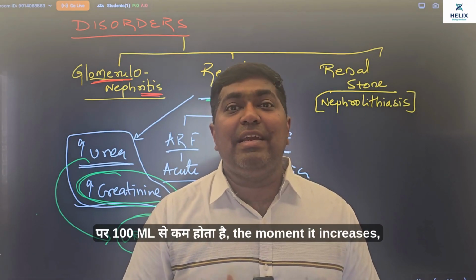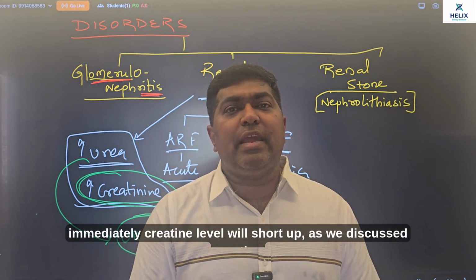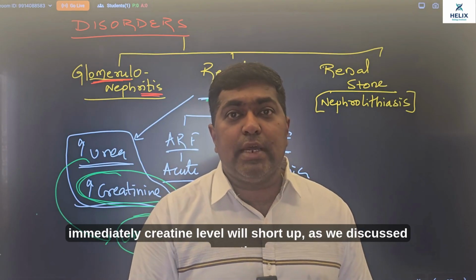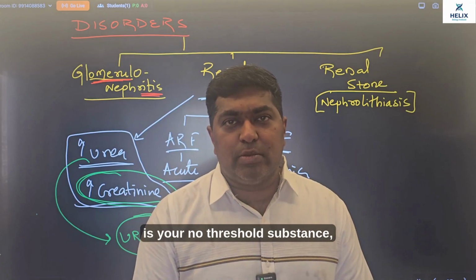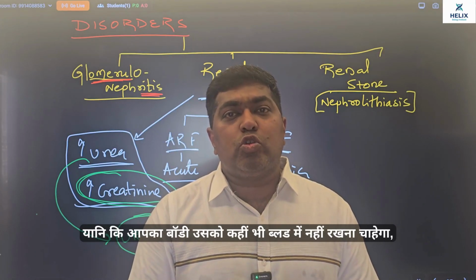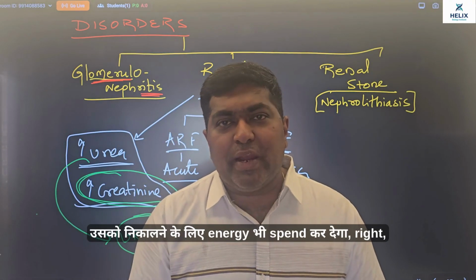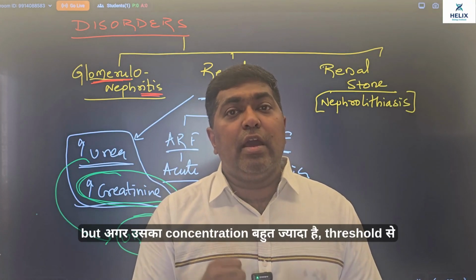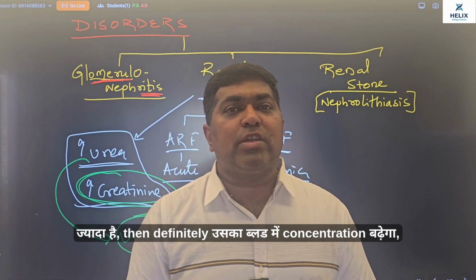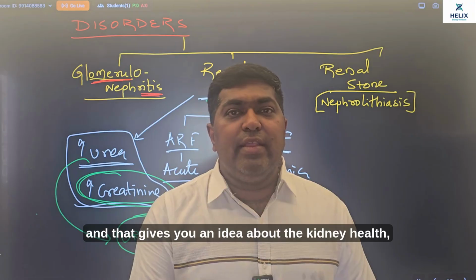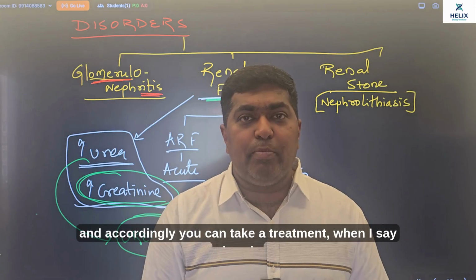The moment it increases, the moment kidney shows slightest damage, immediately creatinine level will shoot up. As we discussed, creatinine is your no threshold substance, यानी कि आपका बॉडी उसको कहीं भी ब्लड में नहीं रखना चाहेगा, उसको निकालने के लिए एनर्जी भी स्पेंड कर देगा, right? But अगर उसका कॉन्सेंट्रेशन बहुत ज्यादा है, थ्रेशोल्ड से ज्यादा है, then definitely उसका ब्लड में कॉन्सेंट्रेशन बढ़ेगा, and that gives you an idea about the kidney health, and accordingly you can take a treatment.